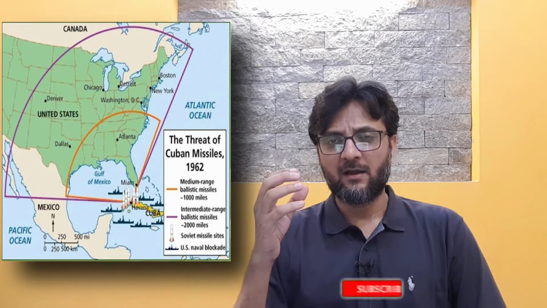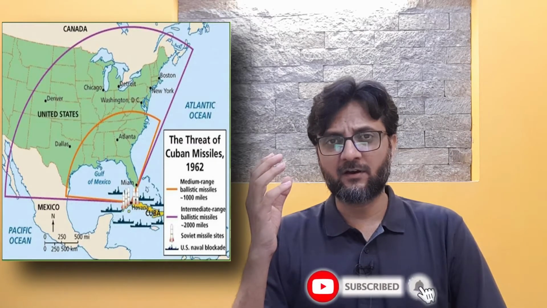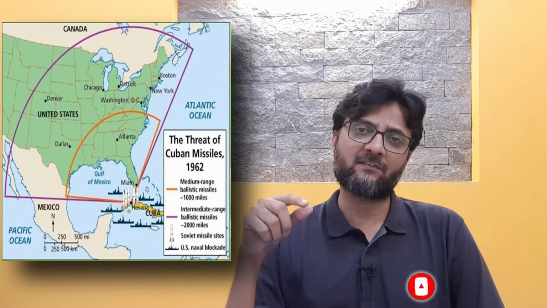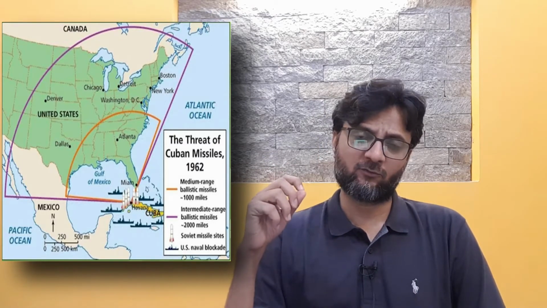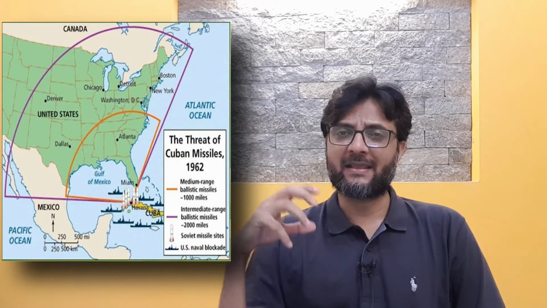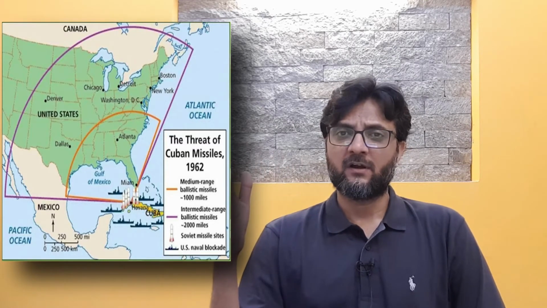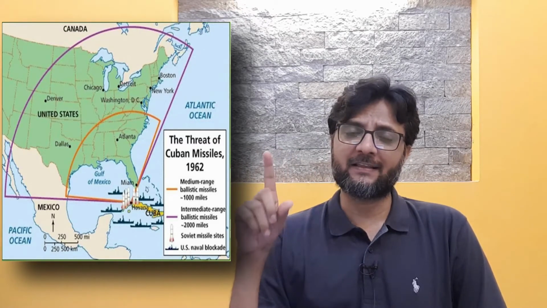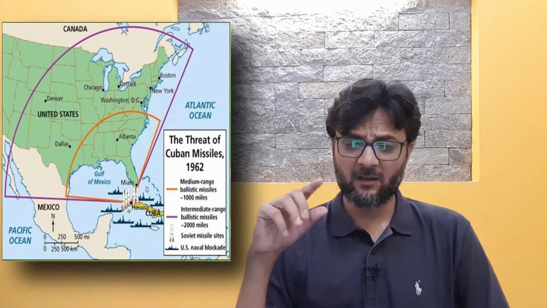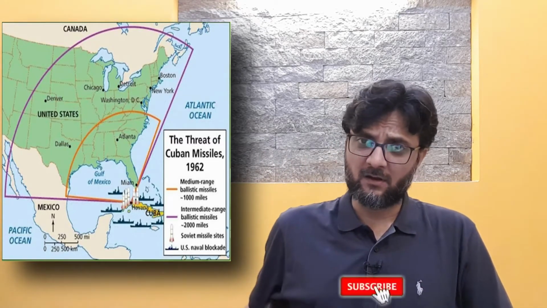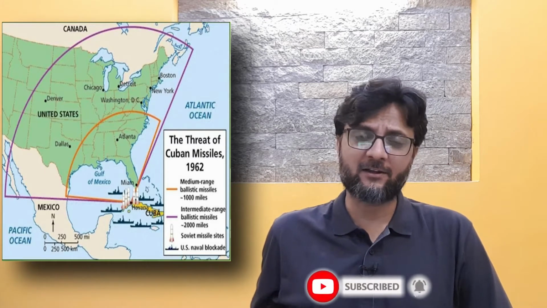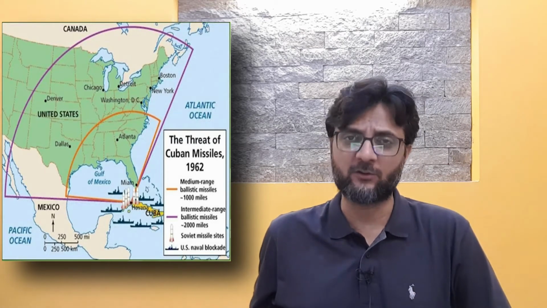So when this Bay of Pigs happened, the government of Cuba asked Khrushchev at that time to provide them support against the United States of America, so that it could not make any such counter-revolutionary efforts in future. Khrushchev agreed, and started the installation of launching pads for missiles which could carry nuclear weapons in Cuba, and the target of those missiles would definitely be none other than the United States of America.